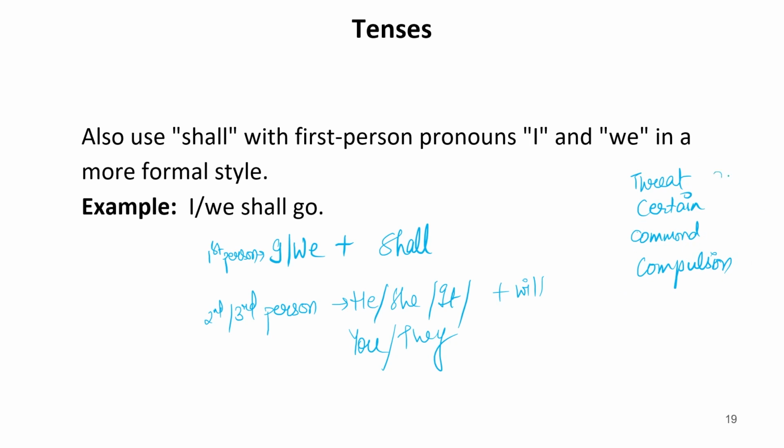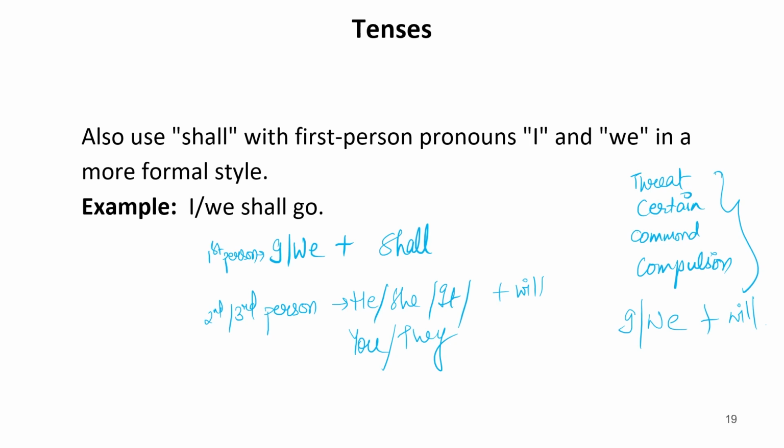In such cases, we use will with I and we as well. For example, I will punish you. I will have to do this work. You will go to Patna. So all these sentences will be in the structure of I and we plus will.